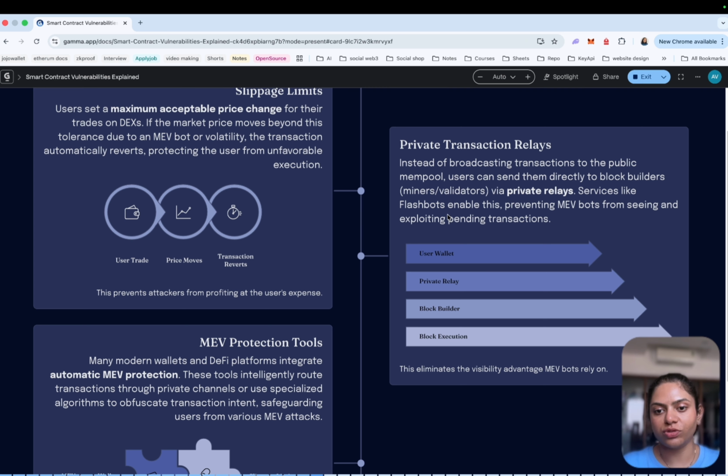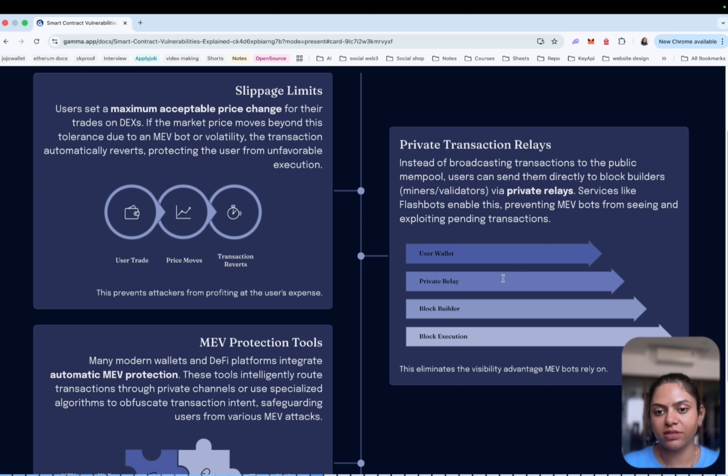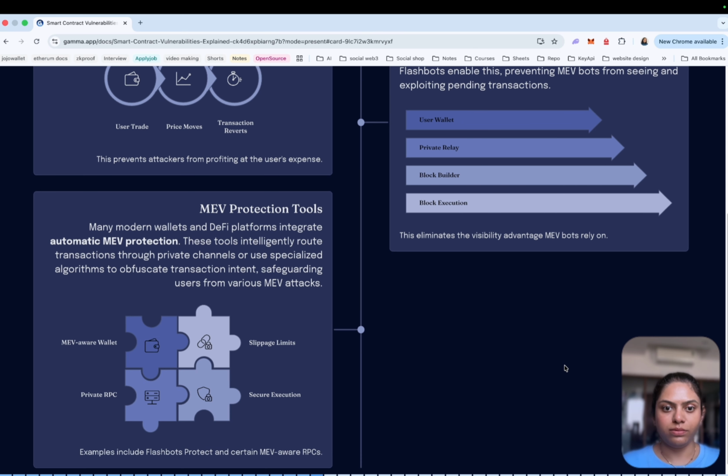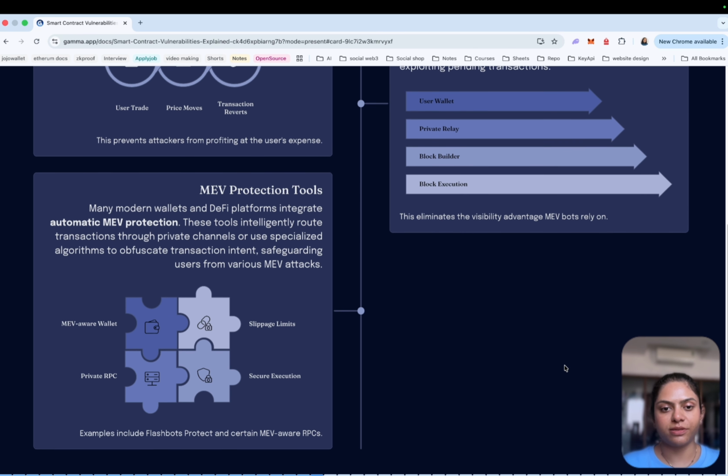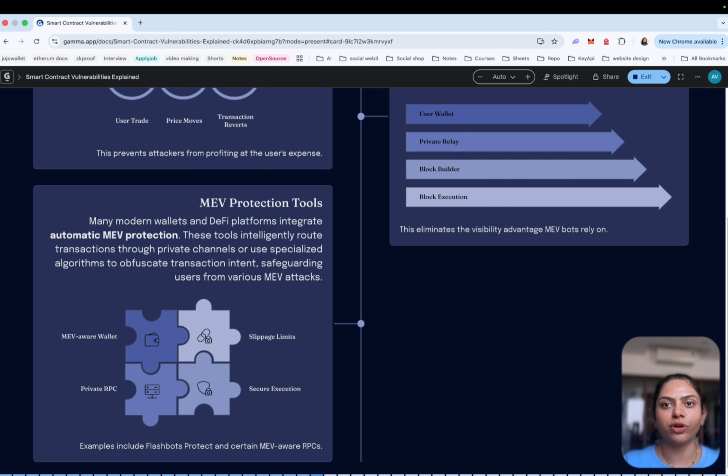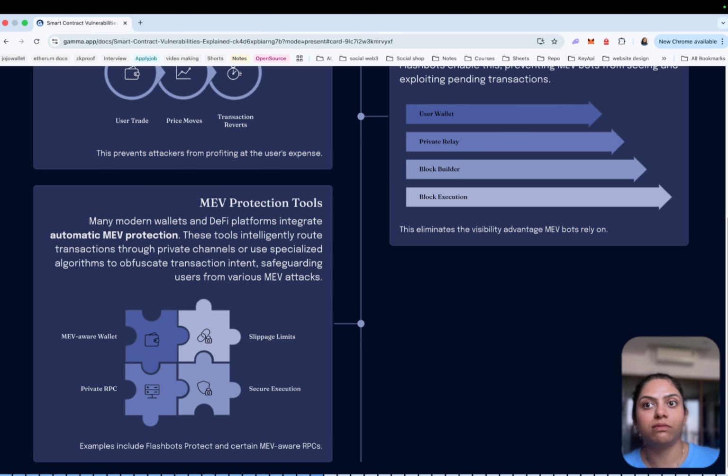Here we have the user wallet, then private relays, block builders, and block execution. This eliminates the visibility advantage MEV bots rely on. These are the MEV protection tools. Wallets and services now offer MEV protection by default. These tools route transactions through private relays to avoid front-running bots.